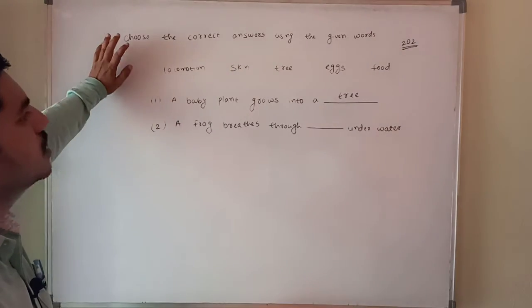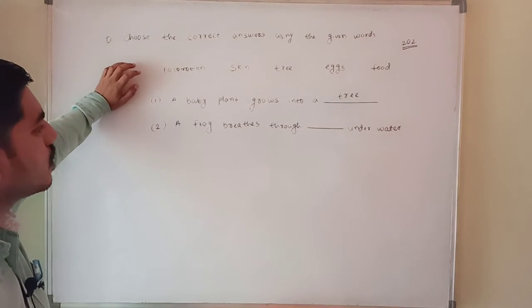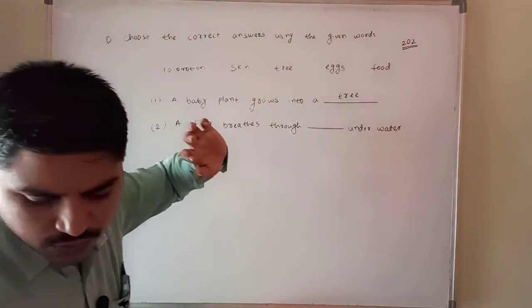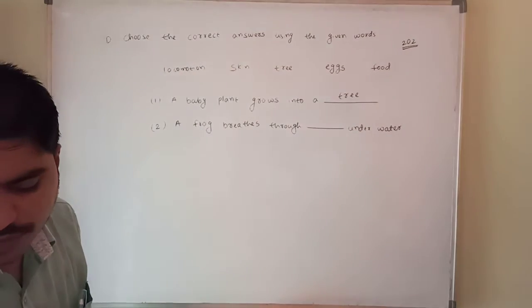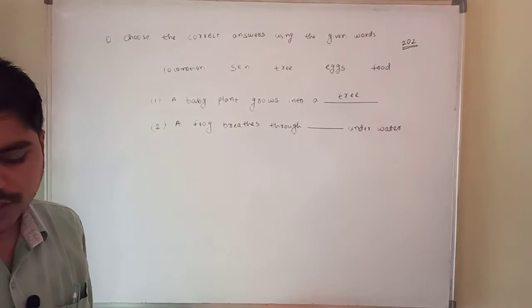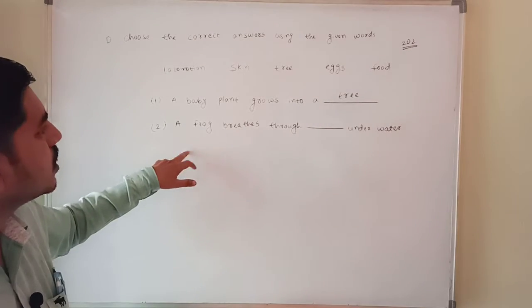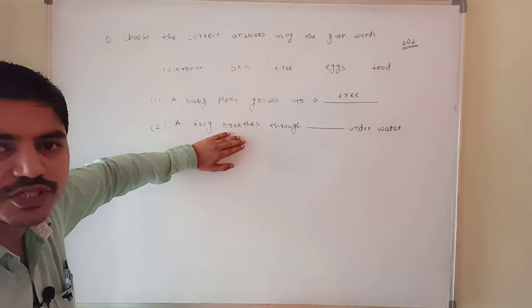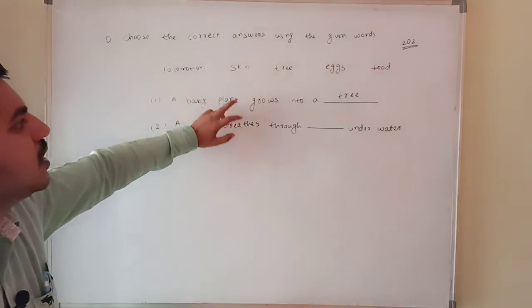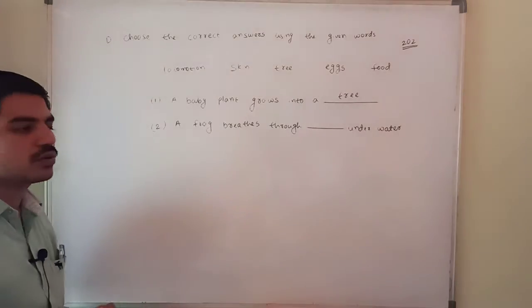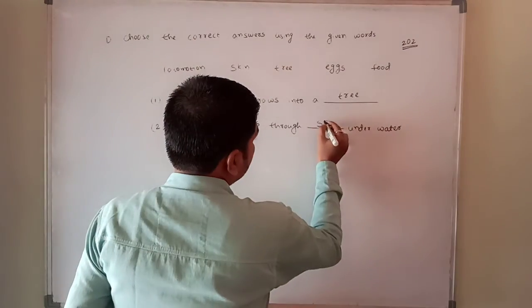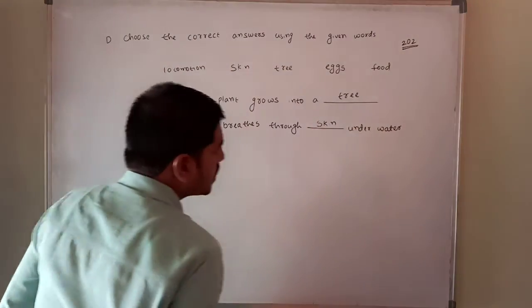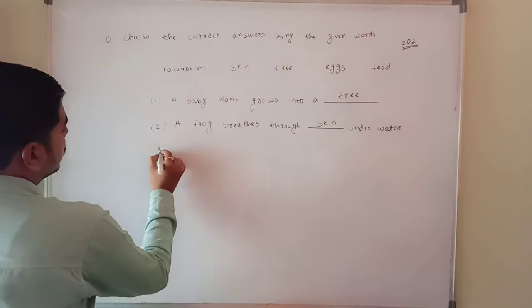So what does it mean? There is a frog. So breathes through. What is it, Amma? Here, dash underwater means a frog has one speciality. What is the speciality? It can breathe through the skin also. Correct or not? So that's why the answer is skin. Right. Third one I am going to write.